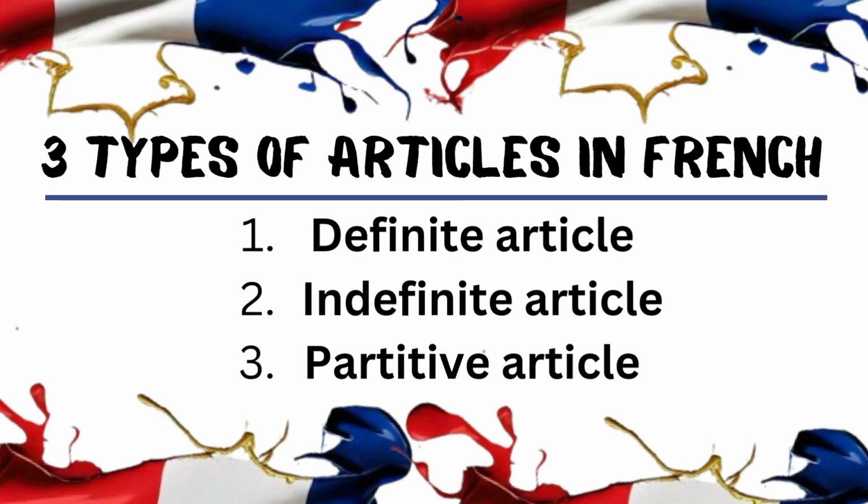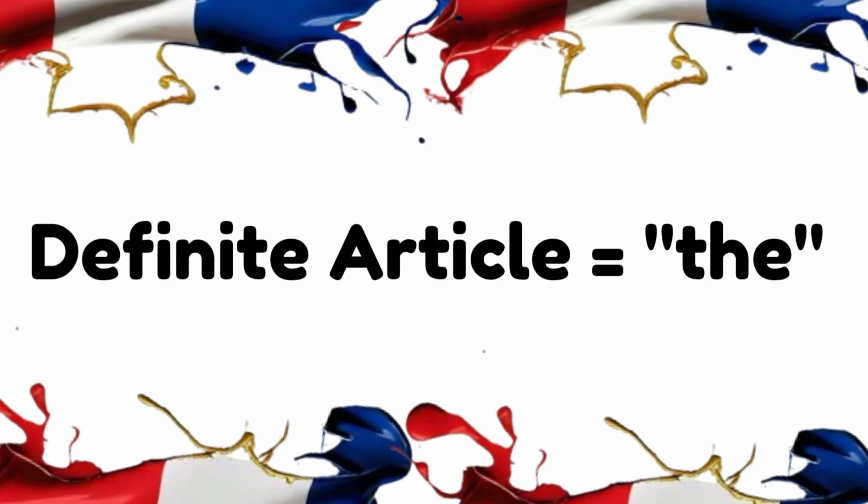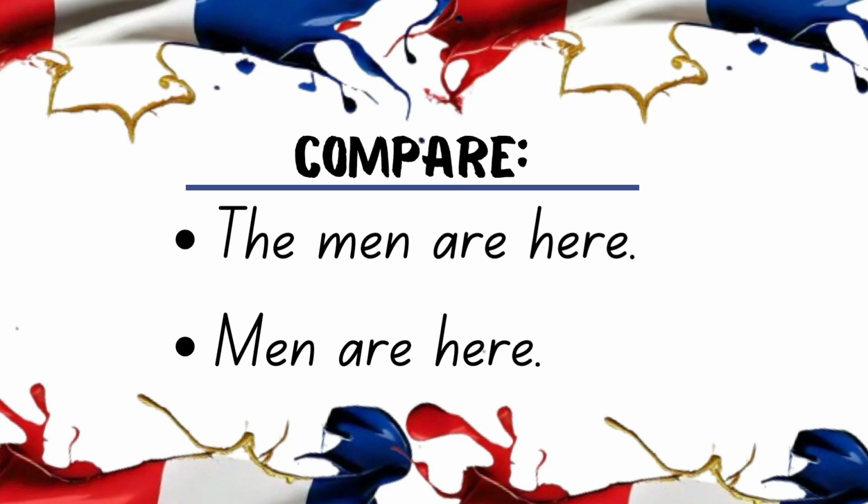There are three types of articles in French, namely the definite, indefinite, and partitive articles. In this lesson, we will discuss the definite article and do the other two in later lessons. The definite article is the. It is used when something is being specifically referred to. For example, when you say, "the men are here," you are being specific or definite. It is different from saying "men are here," in which case you are not being specific.